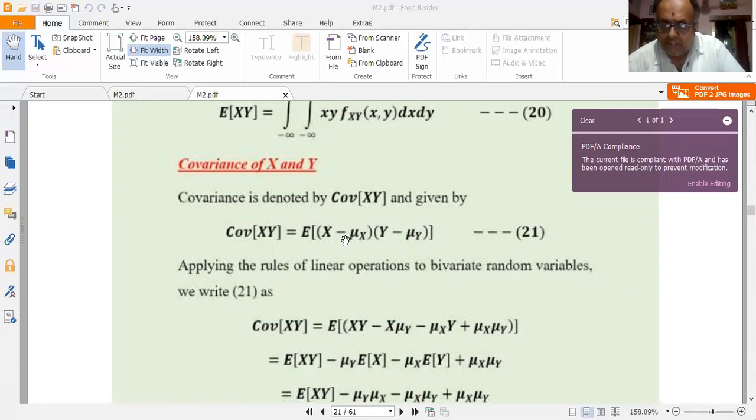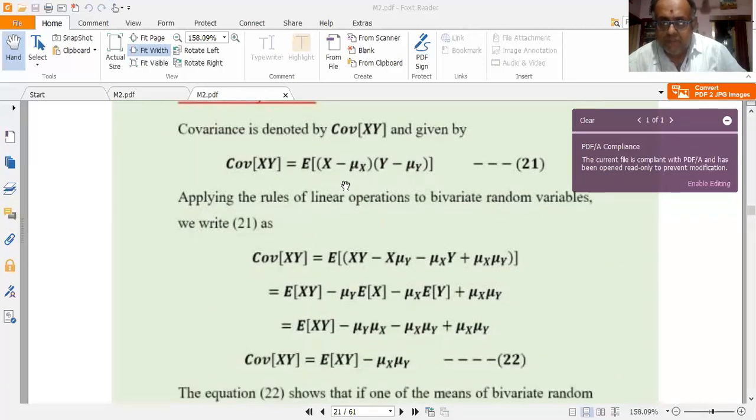Applying the rules of linear operations to bivariate random variables, we can further write this expression as follows. I multiply these two terms. X minus mu x is one term, y minus mu y is another term. So multiply these two terms, applying the product rule that we have studied in algebra. Okay, so we get covariance of xy, that is COV of xy, is equal to the expected value of xy minus x mu y minus mu x y plus mu x mu y.